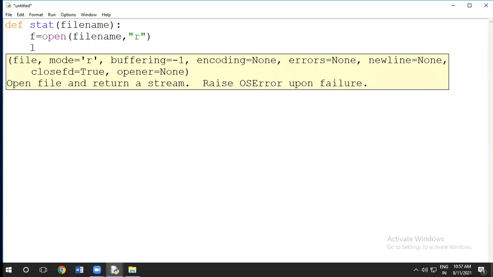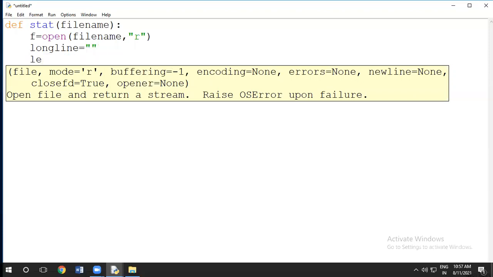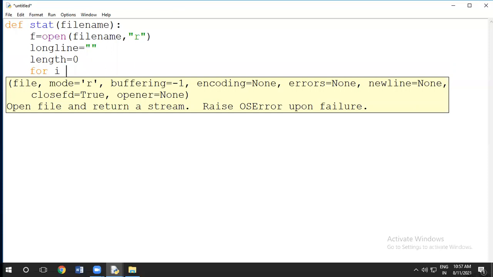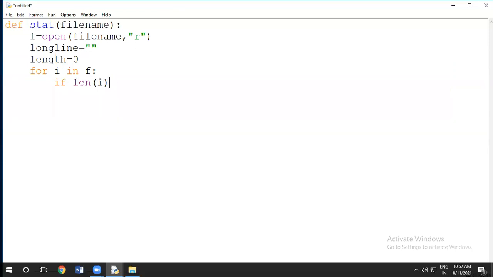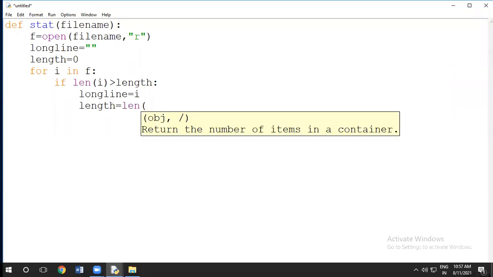Then I'm writing longest line is equal to empty string and length is equal to 0. And I read one by one in the f. Then I'm checking if the length of i is greater than length, in that case we write long line is equal to i and length is equal to the length of long line.